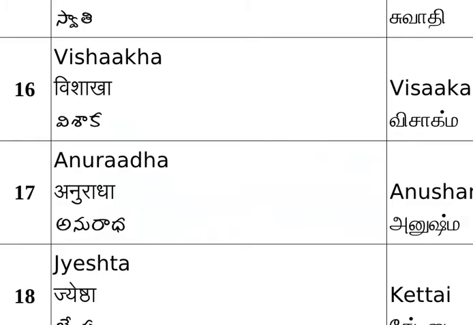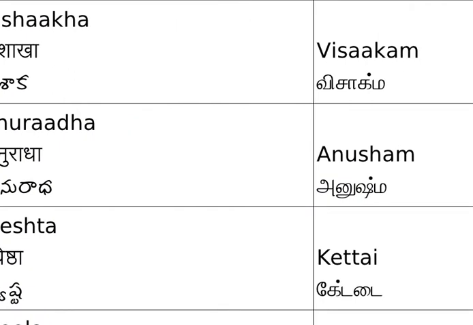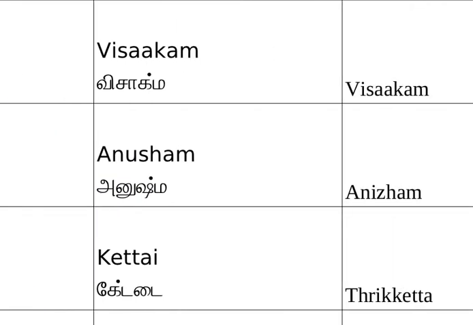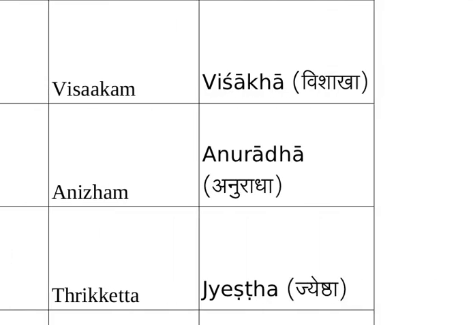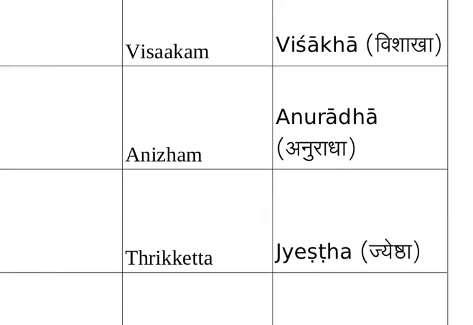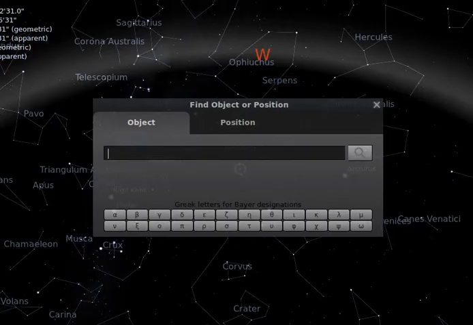So Anuradha Nakshatram is called in Tamil with this name Anusham, Anizam, Anuradha in Hindi. So Anuradha is called in Western star name notation. It is called DSC.